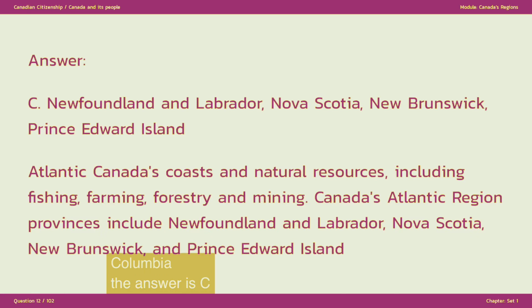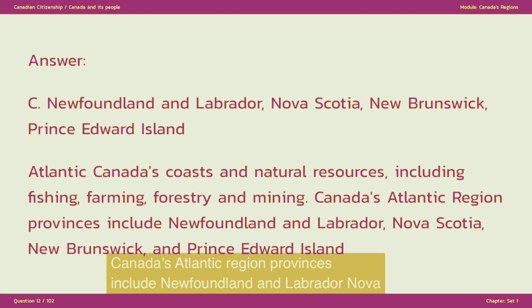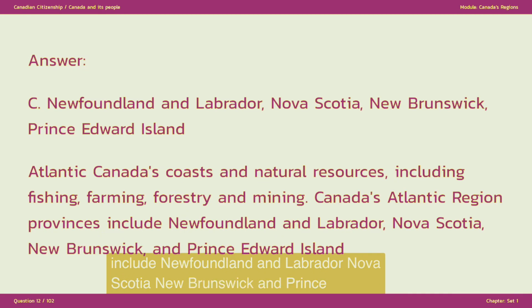The answer is C. Newfoundland and Labrador, Nova Scotia, New Brunswick, Prince Edward Island. Atlantic Canada's coasts and natural resources include fishing, farming, forestry and mining. Canada's Atlantic region provinces include Newfoundland and Labrador, Nova Scotia, New Brunswick, and Prince Edward Island.